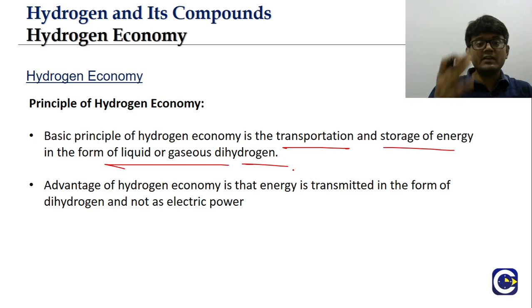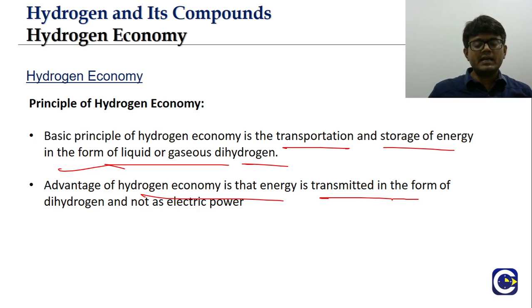This is seen as an alternative approach to reduce the burden on the fossil fuels. Even if you want to produce electricity, the coal power plants are using fossil fuels only, right? So the hydrogen economy is seen as an alternative approach to reduce the use of fossil fuels. The advantage of the hydrogen economy is that energy can be transmitted in the form of dihydrogen and not as electrical power.